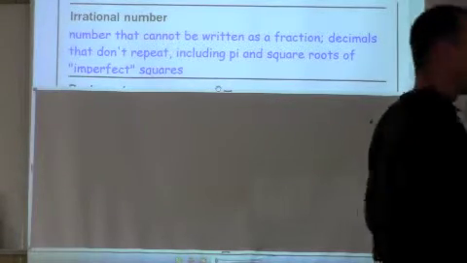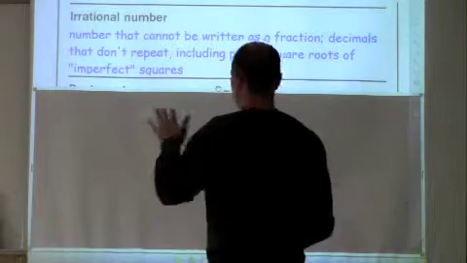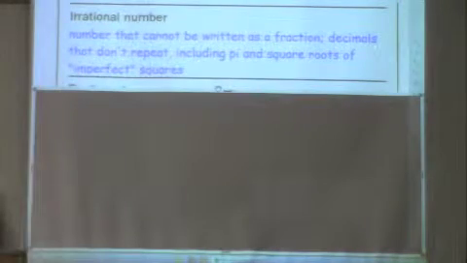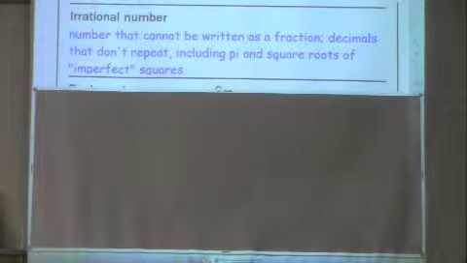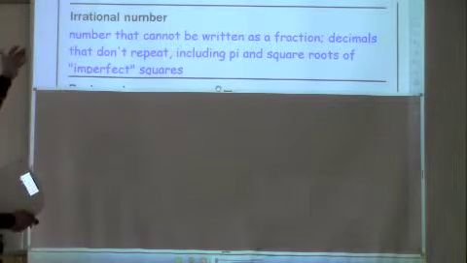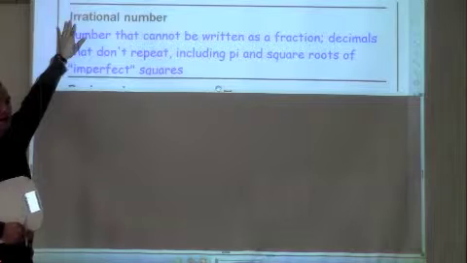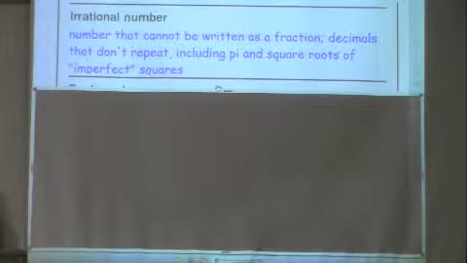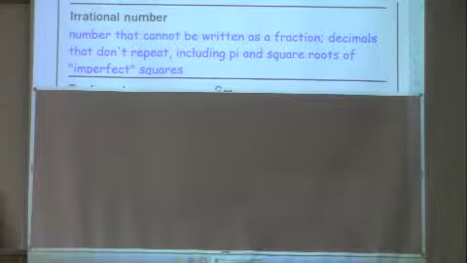Okay, so second half of 2.7, tying the whole chapter together. Beginning of the chapter we talked about rational numbers. We said we could write them as fractions. Well, the opposite of a rational number is going to be an irrational number. The prefix there, ir, means not. So you've got not rational number. If it's not rational, that means you can't write it as a fraction. And there's a couple types of irrational numbers.